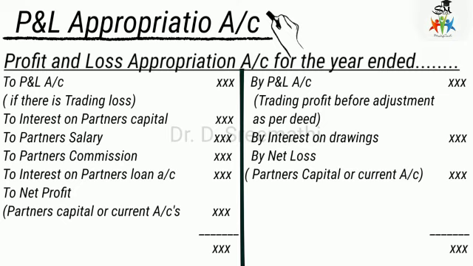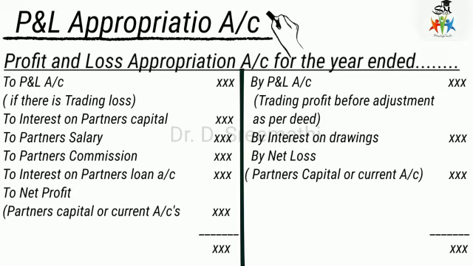So that amount should be debited here in the profit and loss appropriation account. Then partner's salary. According to the partnership deed, an amount which has been recommended for partner's salary should be recorded here as a charge. Then partner's commission, if it has been allowed by the partnership deed. Then interest on partner's loan. If a partner has provided any loan to the partnership firm, then interest towards that loan has to be debited here.